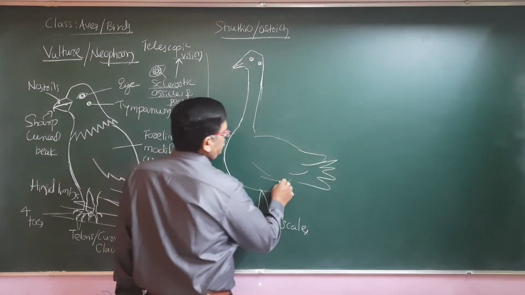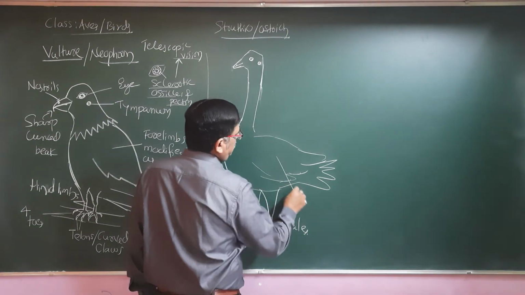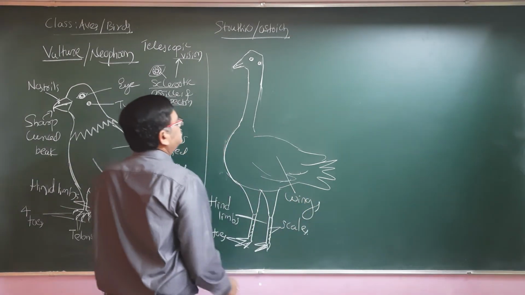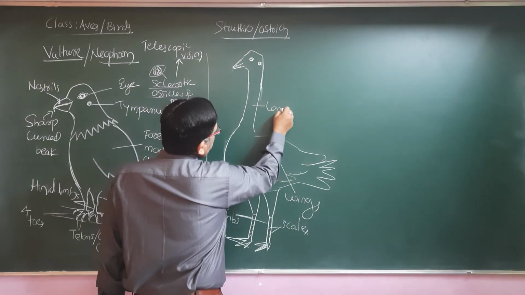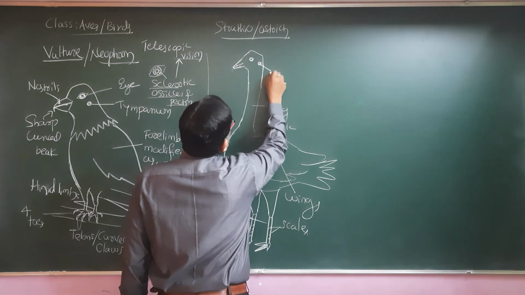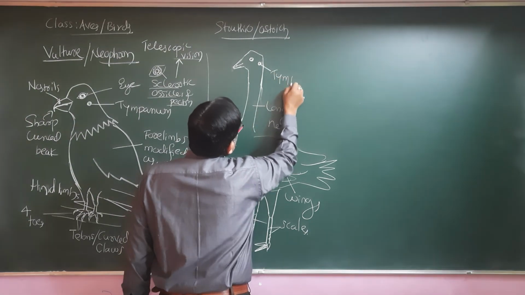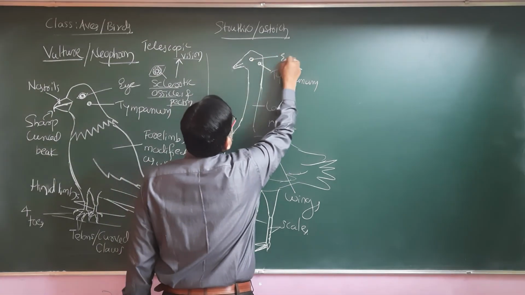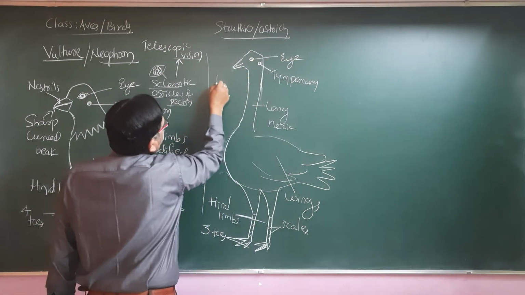Okay, so wings are not very strong. Wings are not strong. Long neck they have, and then the tympanum, and the eye, the beak.